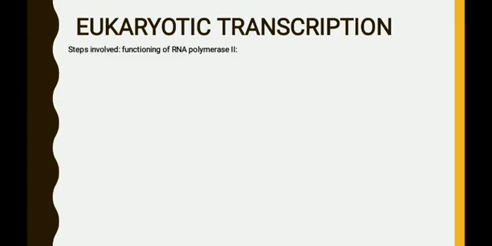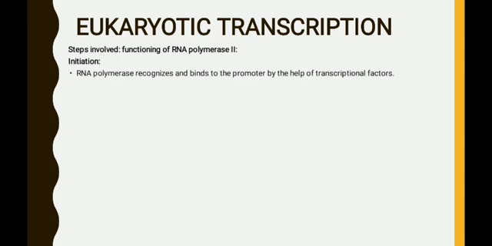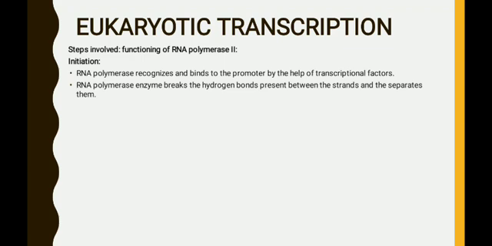These are the steps involved in the eukaryotic transcription, and here mainly the functioning of RNA polymerase II enzyme is described. The first step in the eukaryotic transcription is initiation. During initiation, the RNA polymerase enzyme recognizes and binds to the promoter with the help of transcription factors. RNA polymerase enzyme breaks the hydrogen bonds present between the strands and separates them.